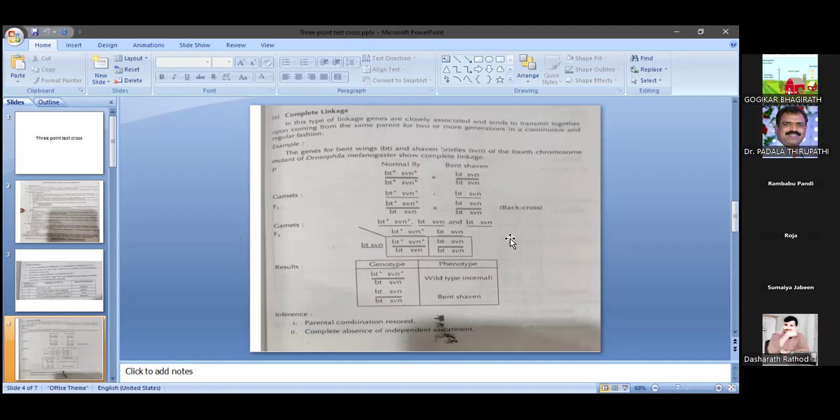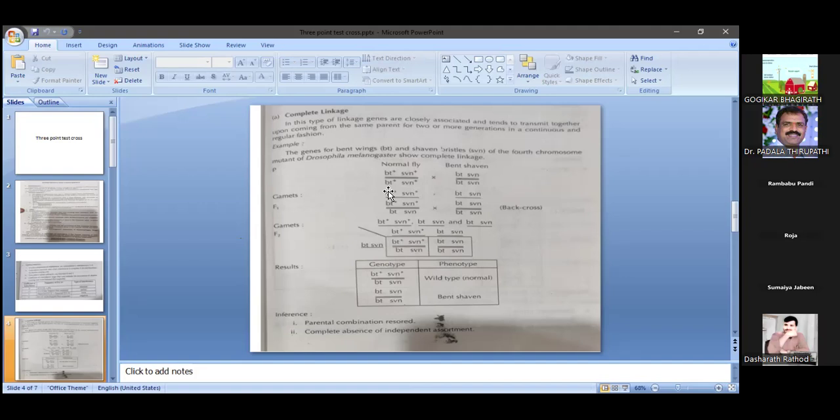These gametes unite randomly and give the F2 progeny. All are with the same type of parental characters. Only two types of characters, wild type and bent shaven. That indicates what? No recombination takes place. No crossing over takes place between these two genes.